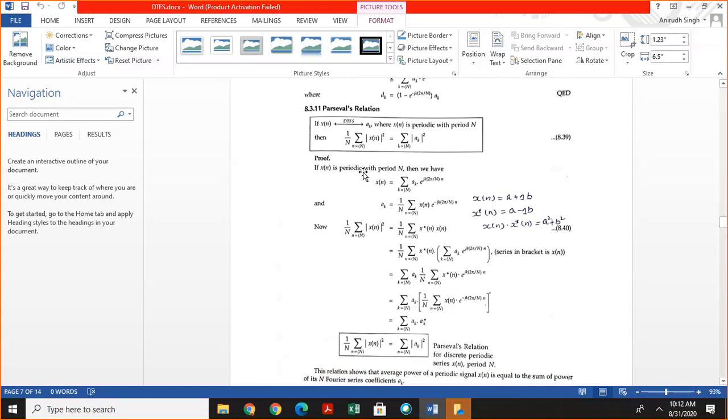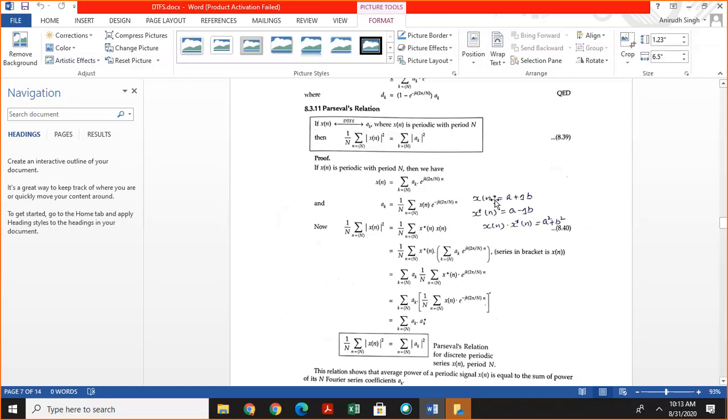Suppose x of n is periodic with period N. Then we have to calculate the power of this signal by using Parseval's relation. x of n is given by summation ak exponential jk omega n, and ak is given by this according to the definition. Then 1 by N summation of square of mod of x of n is given by 1 by N summation of conjugate of x of n multiplied by x of n. How can this be written like this?